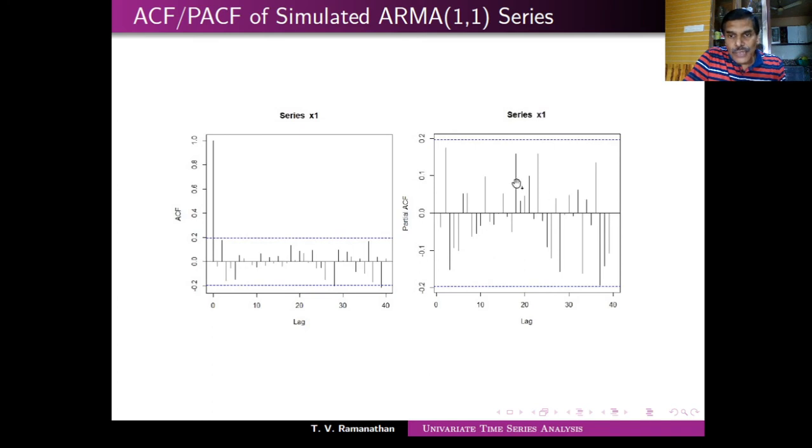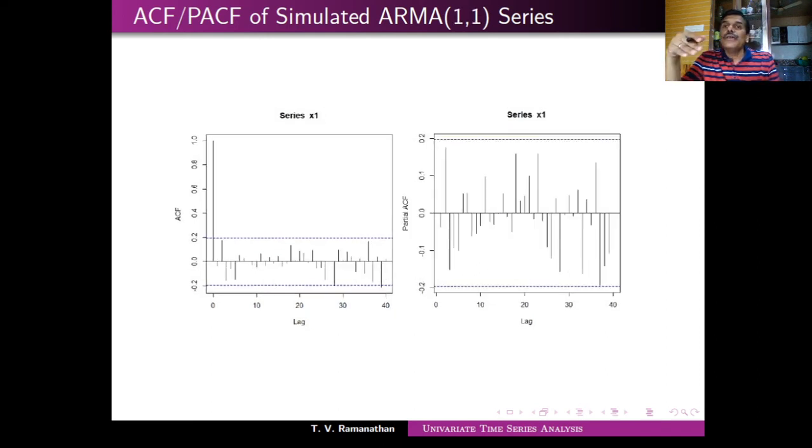Whereas here, even though they are not significant, many of them are almost touching this boundary. So they have a slightly higher PACF, not significant, but it indicates that this is not very similar to a white noise. Similar is the case here; you can see several of them are very close to this boundary.